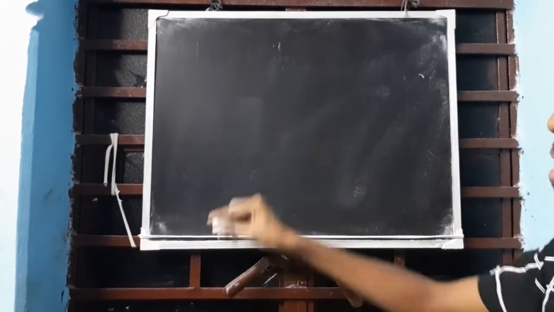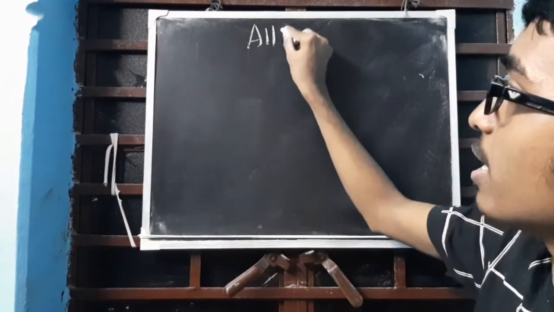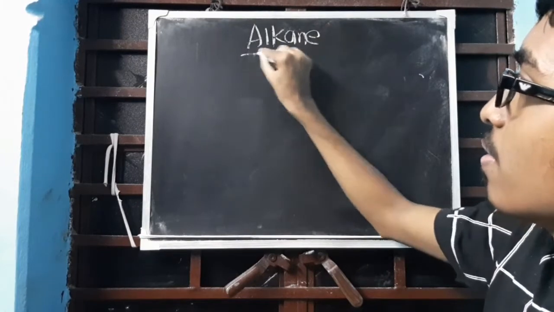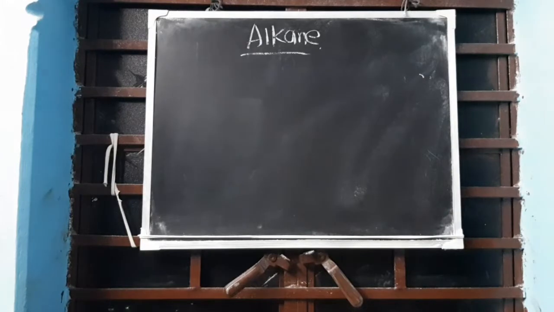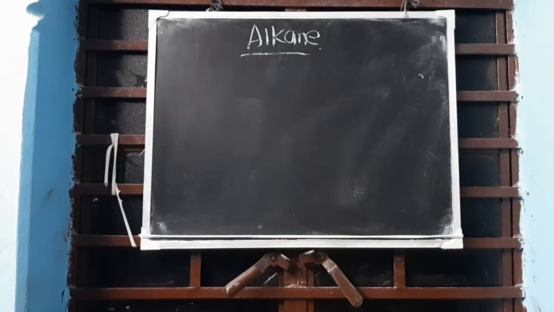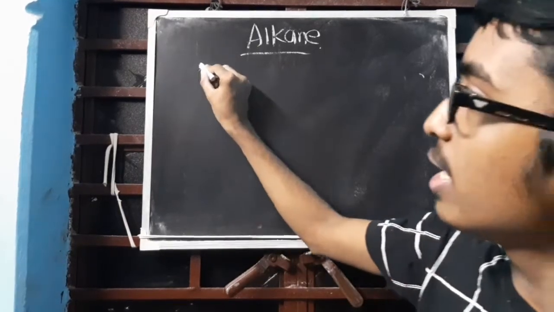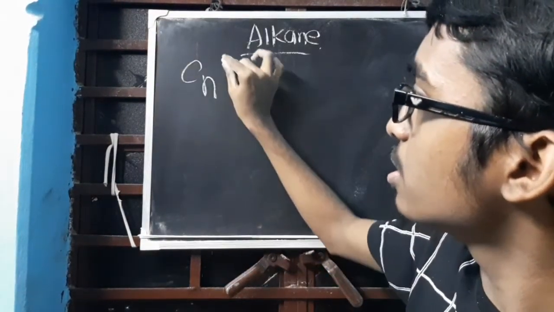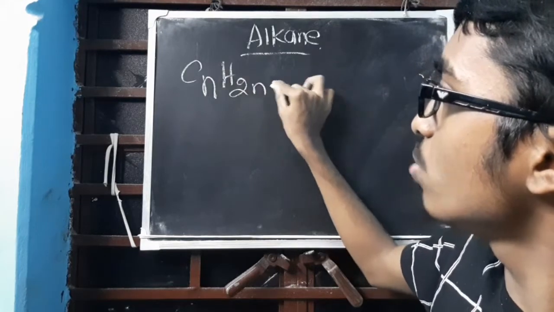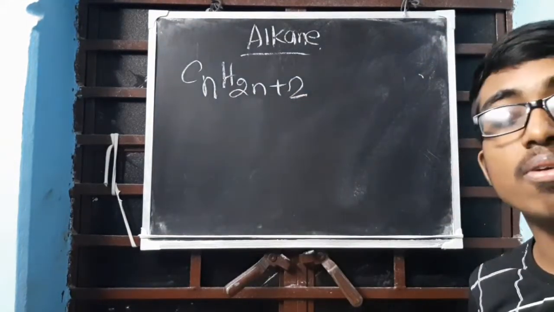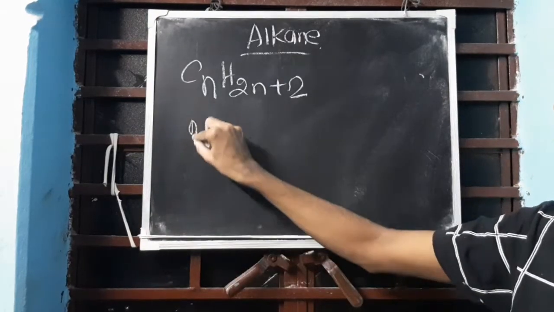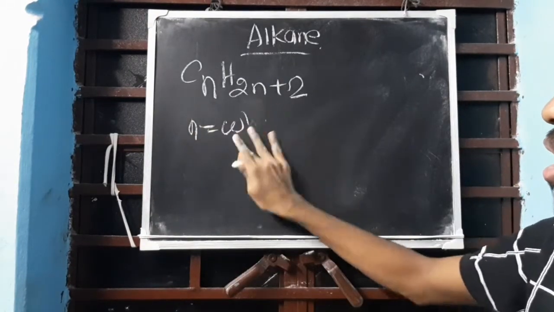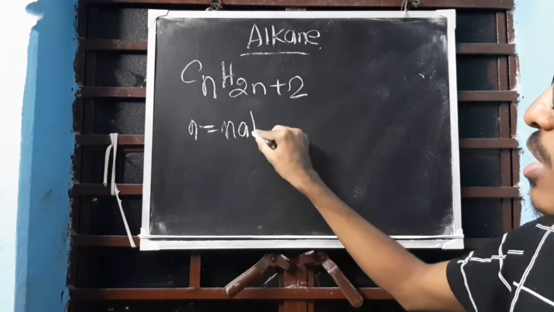Alkane. Sorry, not alkene. First, alkane. You have to remember one general formula of a series. Whatever the series, there has to be a common general formula applicable to all the members of that series. So for alkane, the general formula is CnH2n+2. What is the formula? CnH2n+2.